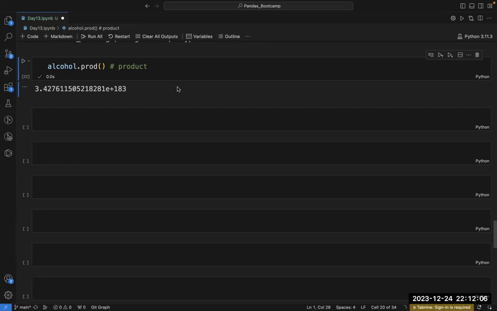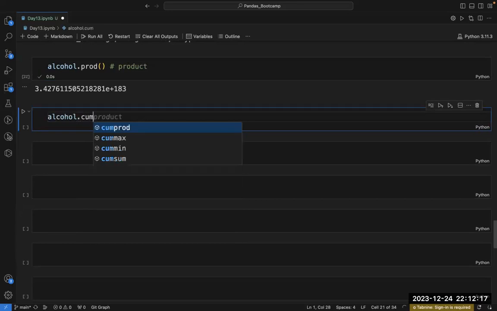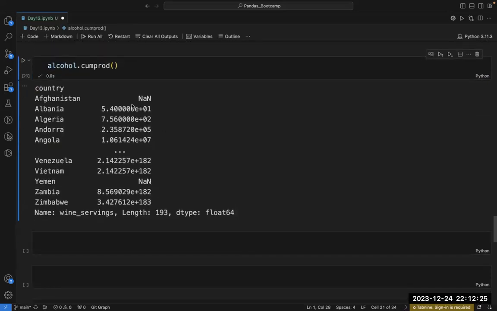Now can you see the product? It is giving the product of all the values present in my alcohol series. But if you use alcohol.cumprod, this will give you the cumulative product. So can you see? It is calculating the product of its previous values also.